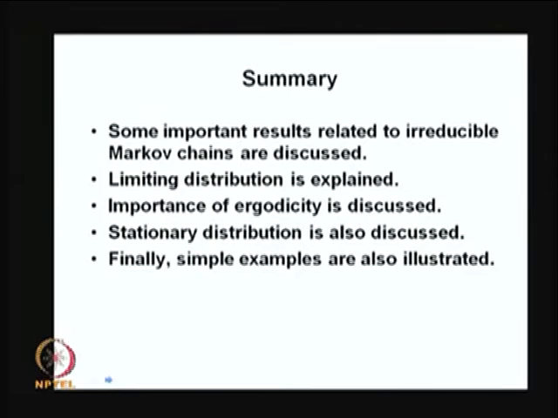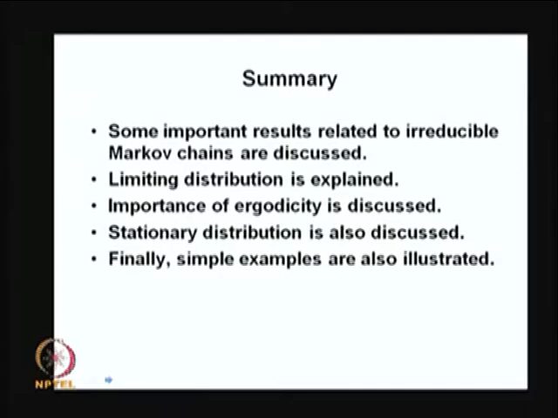Then I have discussed the stationary distribution and how to compute the stationary distributions for an irreducible, aperiodic, positive recurrent chain, whether it is a finite state or infinite state Markov chain. I have given few examples, and I have given an example in which the stationary distribution exists, whereas the limiting distribution does not exist. And I have given some examples also. With this, I complete today's lecture. Thanks.